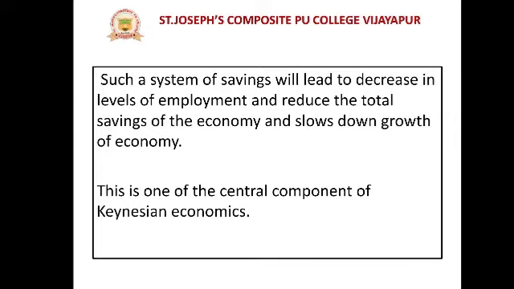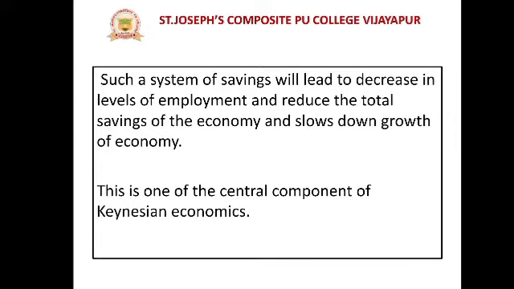If all the people of the economy increase the proportion of income they save, the total value of savings in the economy will not increase; it will either decline or remain unchanged. This result is known as the paradox of thrift. So we can write it like this also. Then how do we define the paradox of thrift?